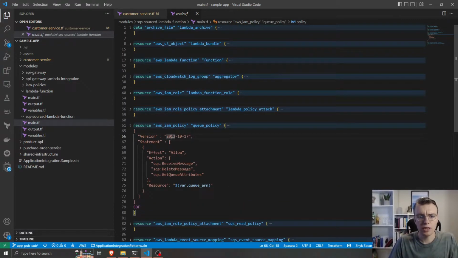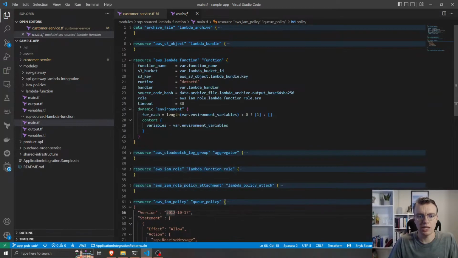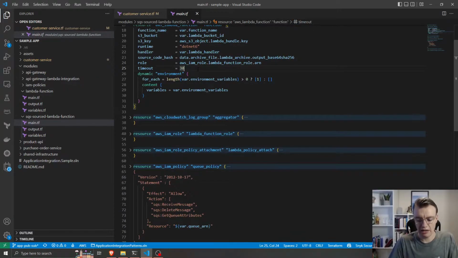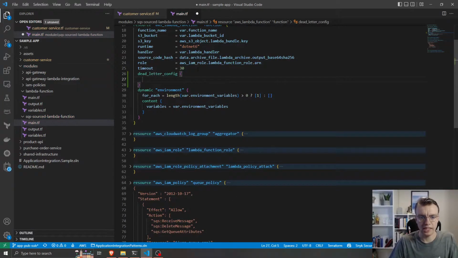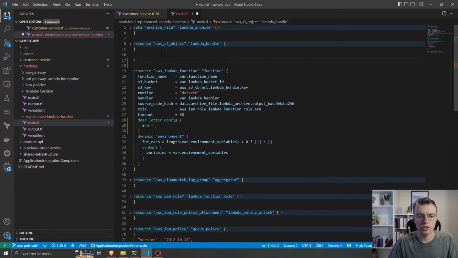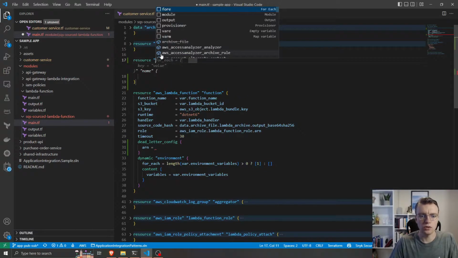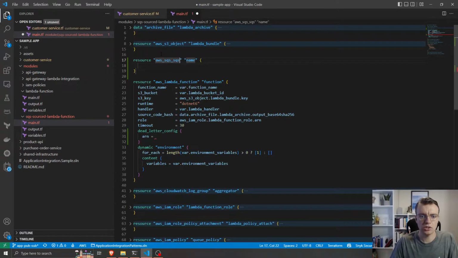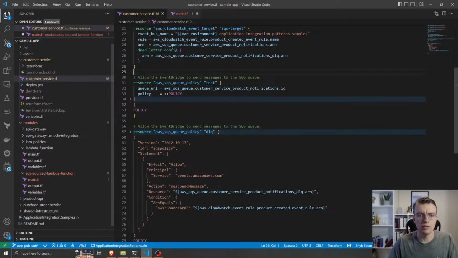Where we're creating our Lambda function, Lambda does have a similar option for dead letter config, and we can specify the ARN just as we did. To do that, I'm going to create a new AWS SQS queue, and I'm going to call that lambda DLQ.